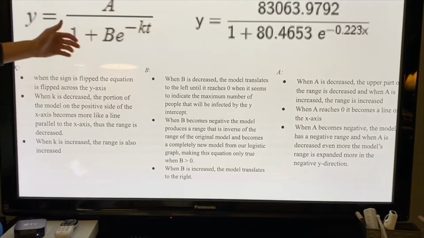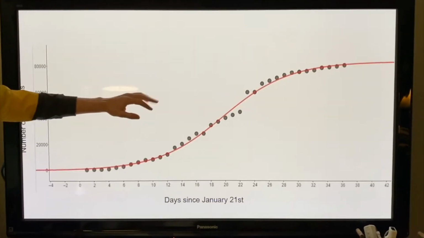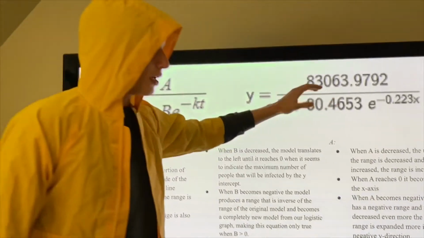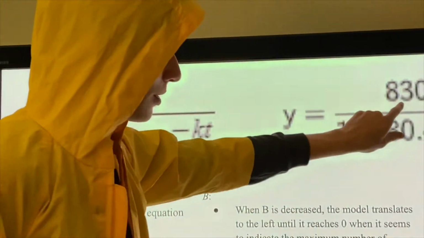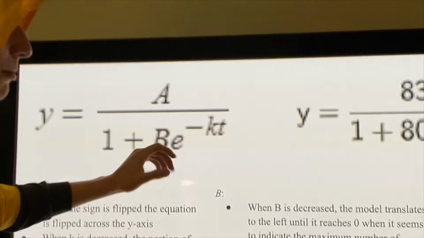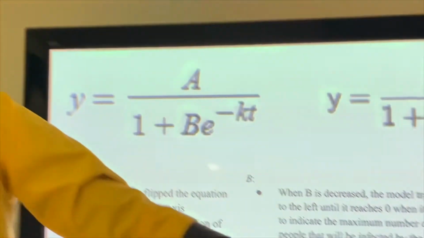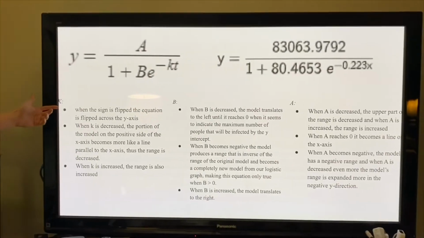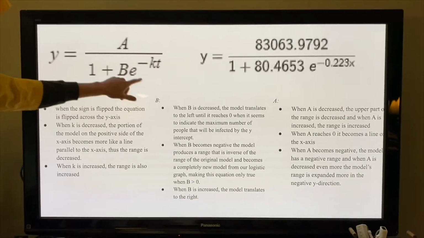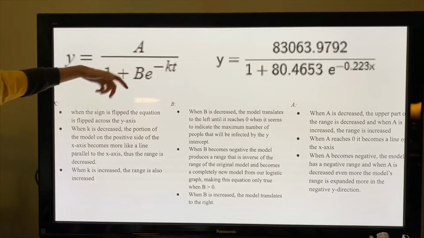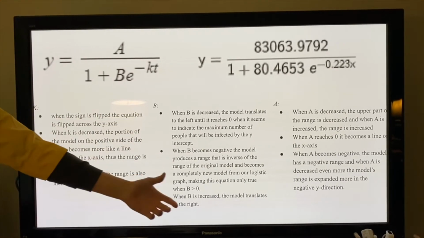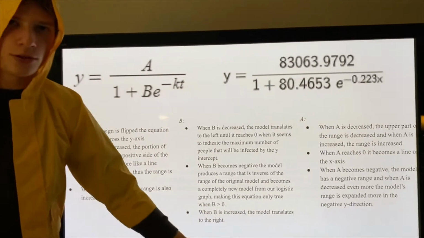This is the equation for the regression model that we used. So this was our actual equation that we got, and this number up here, 83,000, represents the maximum that we calculated at the time of collecting our data. And obviously that's not correct now. These represent the specific variables in the equation. K is here, B is here, A is here. And when you decrease or increase the variables, they affect the equation and how it looks.